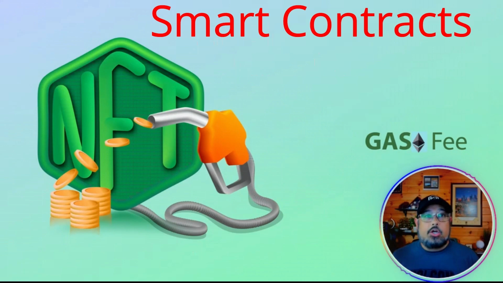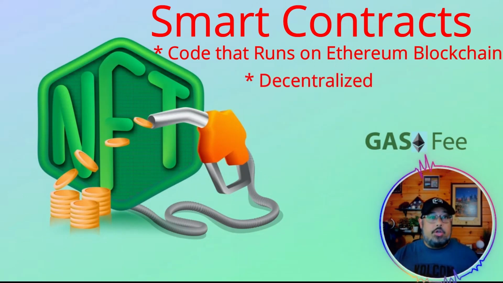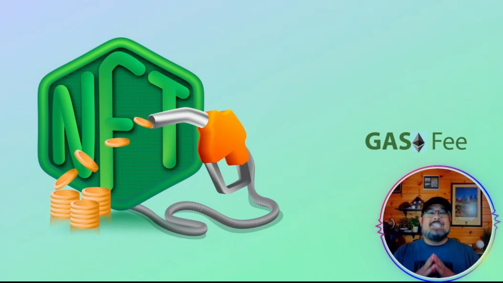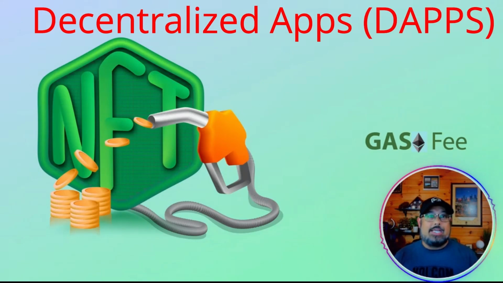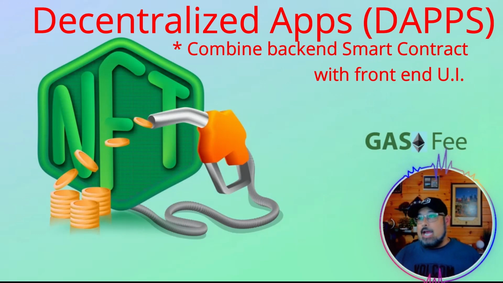Smart contracts are code that runs on the Ethereum blockchain. This code is decentralized, stored across all nodes in the network, immutable, can't be changed once you've committed it to the blockchain, and open. Anyone can view the code and use it. There are also decentralized apps. We talked about that previously. They're dApps, decentralized applications. They combine a back-end smart contract with a front-end UI. That's some of the definitions that you'll see in this space.